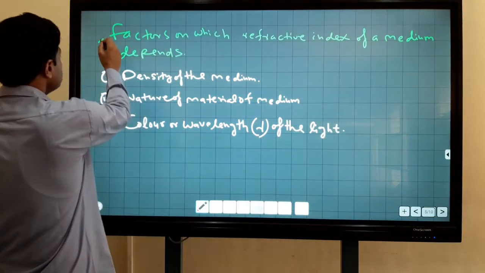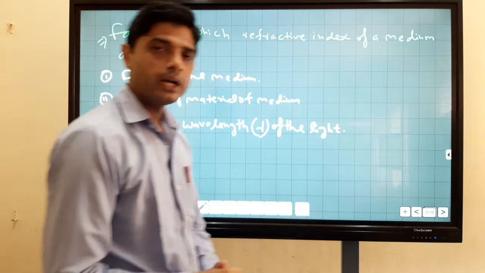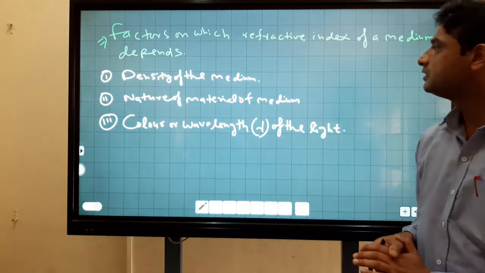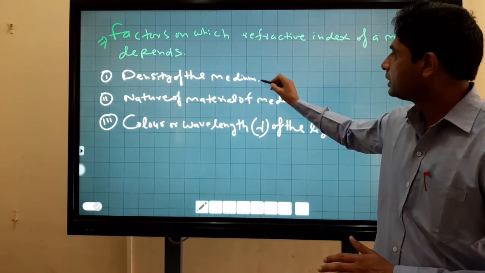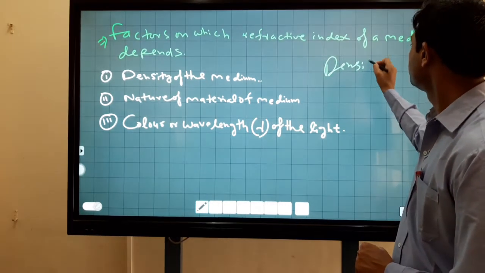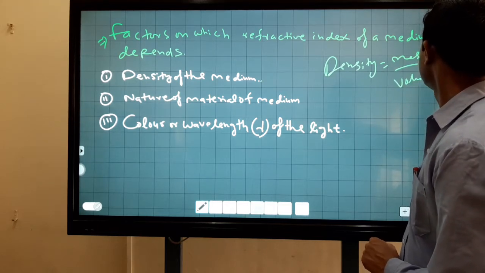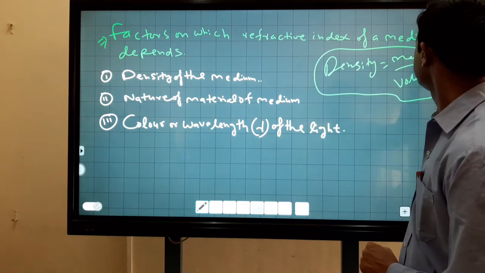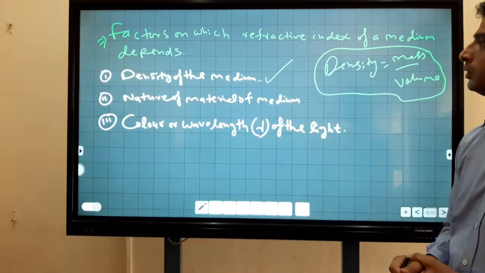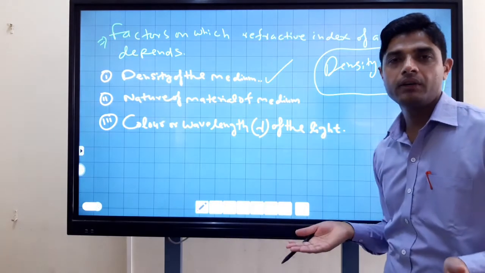The factors on which the refractive index of a medium depends. The refractive index of the medium depends upon the following factors. First, density of the medium. As you know, density equals mass upon volume. So the refractive index depends upon the density of the medium. If the medium is denser, then the refractive index is high.